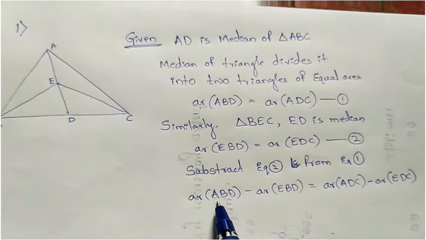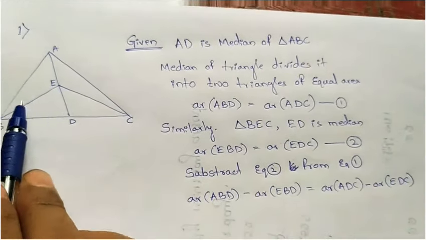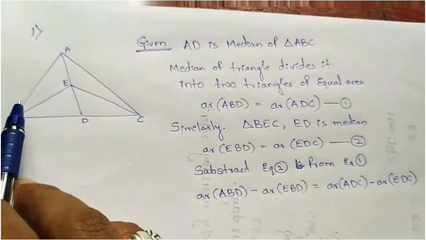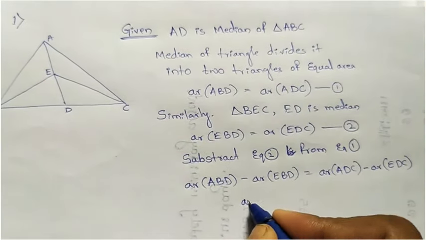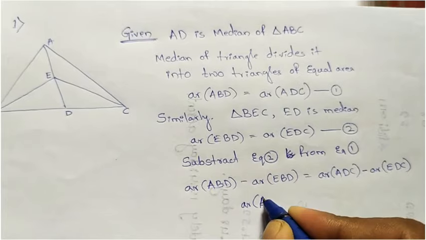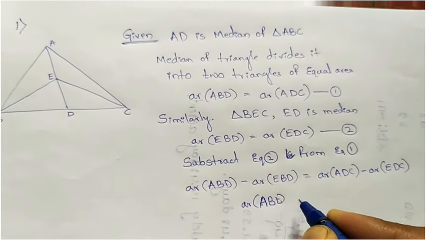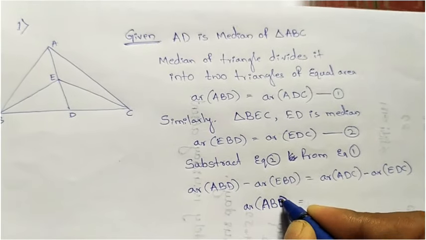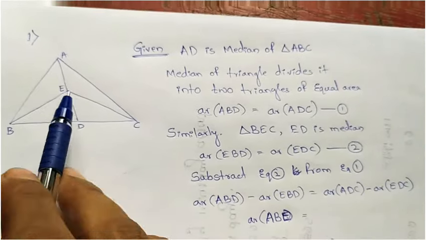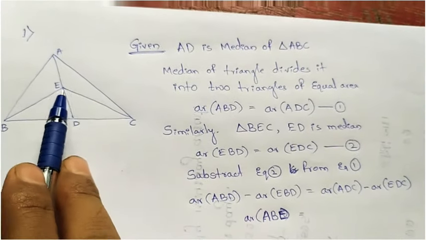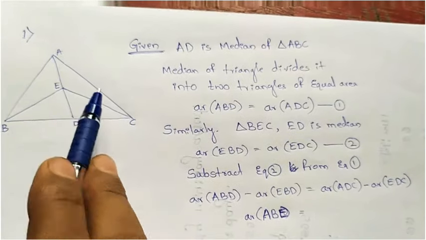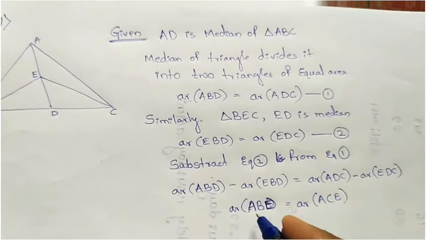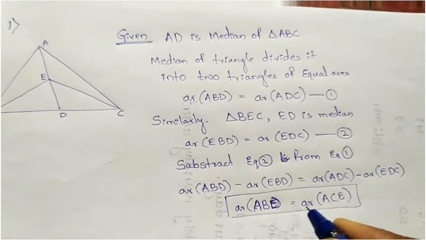Now in the whole big triangle ABD, minus EBD, what is left? ABE. So area of ABE equals, on the right side, AEC, or ACE is left, area of ACE. So this is our required equation.